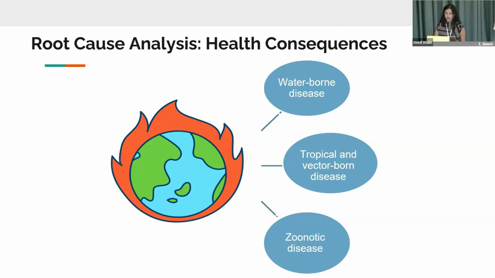And lastly, we also know that warmer weather leads to the longer survival of these vectors, parasites, and infected hosts. And this leads to increased opportunities for the transmission of disease from animal to human. We refer to this as the increasing emergence of zoonotic disease, and some prime examples of that are COVID, and prior to that, the avian flu. So we are actively seeing an increased presence of these infectious diseases and undeniably are going to continue to see it.